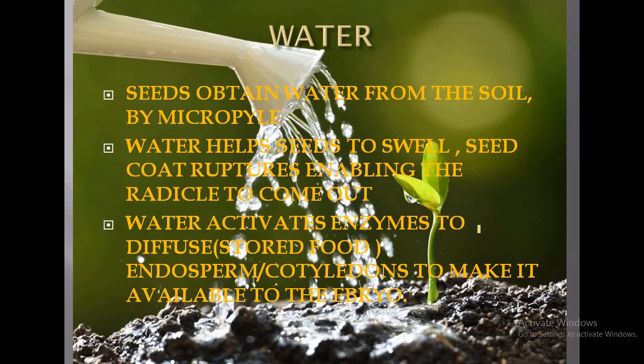Now why is water essential for germination? Already we have discussed that water is absorbed through the micropyle from the soil, and water helps the seed, the cotyledon, to get swollen, and then it will create a pressure on the seed coat. Then the seed coat will rupture, and when the seed coat ruptures, the plumule and radicle will be able to come out. And this water will also help the enzymes to get diffused, as well as the food gets dissolved in this water and is made available to the growing embryo during the process of germination.